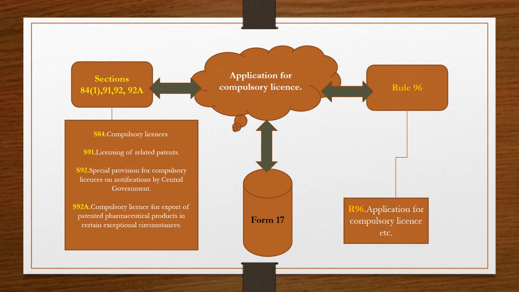Section 84 is compulsory licenses. Section 91 is licensing of related patents. Section 92, special provision for compulsory licenses on notification by central government. Section 92A, compulsory license for export of patented pharmaceutical products in certain exceptional circumstances. Fine. And rule number 96 says application for compulsory license, etc. So here the keyword, no need to explain, is compulsory license. Fine. Next we'll proceed to form number.